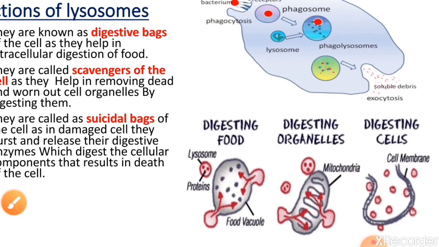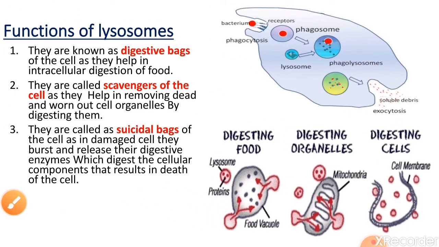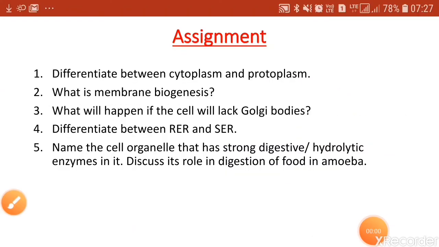So today we have learned about three of the cell organelles, that is the endoplasmic reticulum, the Golgi bodies or the Golgi complex, also called the Golgi apparatus, and the lysosomes. On the basis of the video that you have watched just now, there are some questions. These questions you have to do in your bio copies.